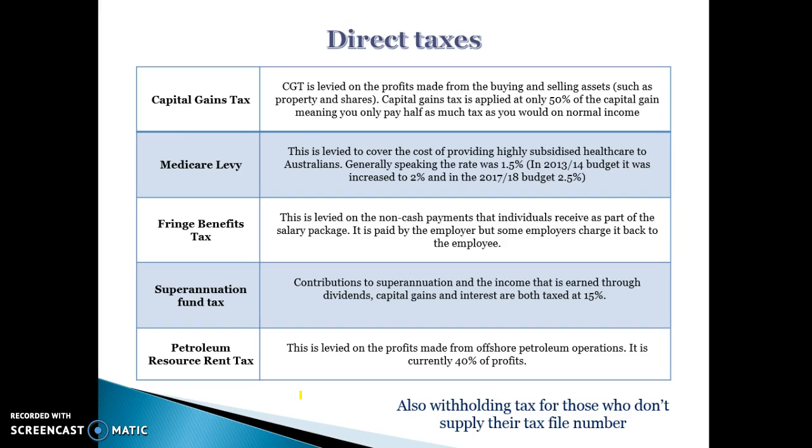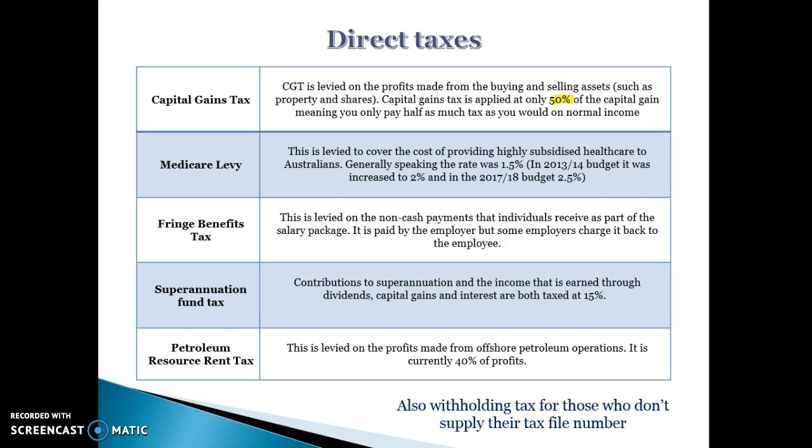Other forms of direct taxes, capital gains tax. Capital gains tax is important when you're talking about why higher property prices lead to revenue and budget surpluses. So capital gains tax you pay when your investments make money, whether that be shares or property, which are the two main ones. So if you're asked why higher property prices or higher share prices benefit the budget, you can talk about the fact that it leads to more capital gains tax. You pay capital gains tax at 50% of your normal tax rate. So if your house appreciates in value by 100,000, you don't pay your normal tax bracket, you pay basically half your normal tax bracket.